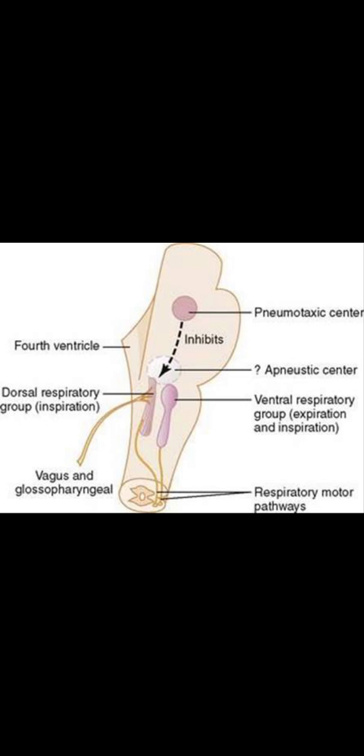I have told that neural control of breathing has two types: one is voluntary and another one is autonomic. Voluntary control is under the cerebral cortex of our brain.